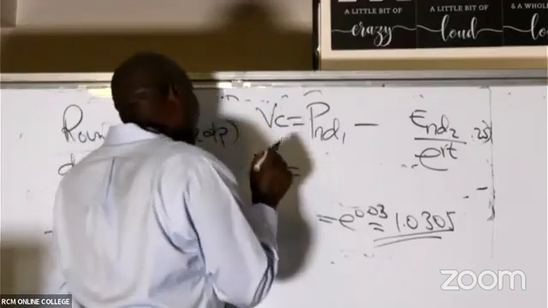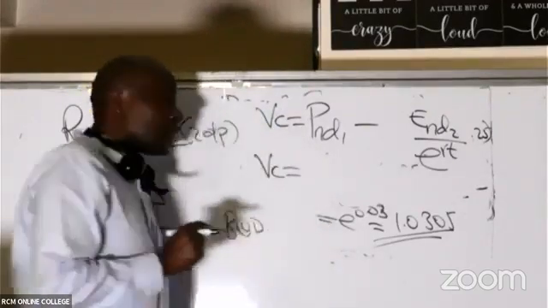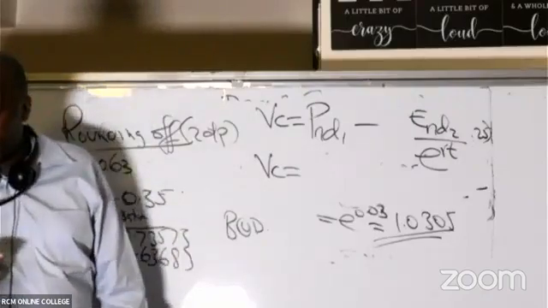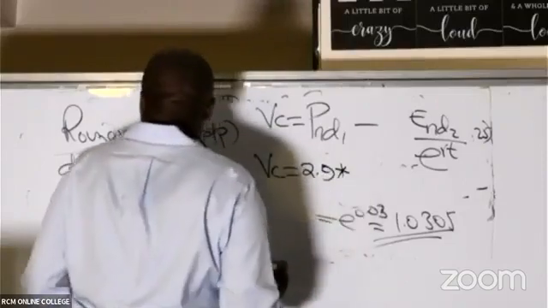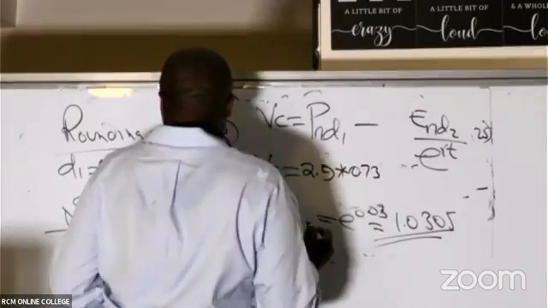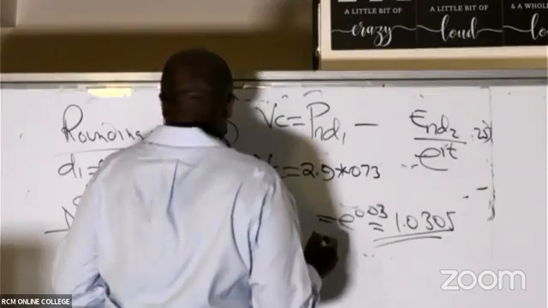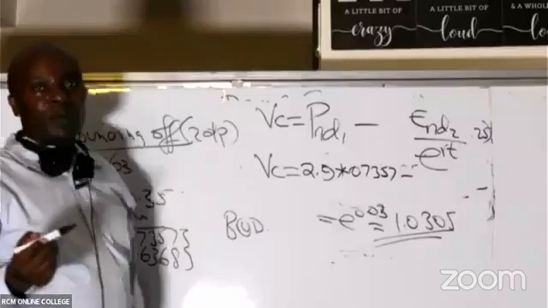Can someone remind us what the spot price was from the question? The current price is 2.9. ND1, I know what ND1 is: 73.57. Minus the exercise price, I can't remember what the exercise price is.